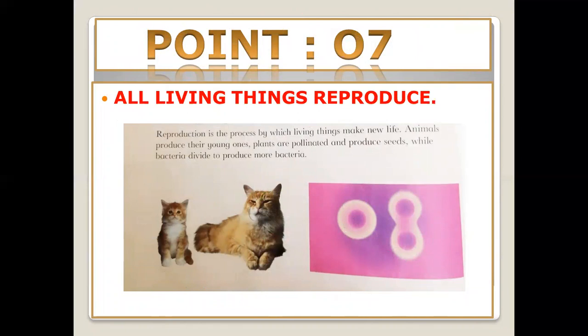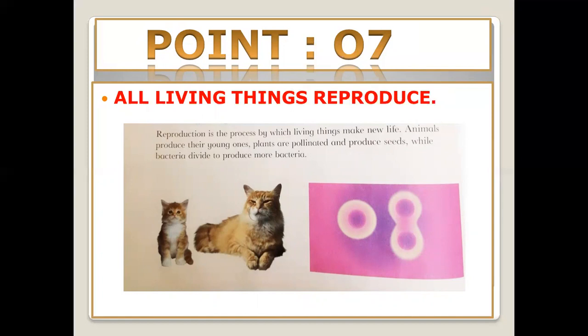The last characteristic of this chapter, or of the living thing, is reproduction. Reproduction is a process by which living things make new life. What is the meaning of reproduce? Reproduction is a process by which living things make new life. Animals produce their young ones. Plants are pollinated and produce seeds, while bacteria divide to produce more bacteria.